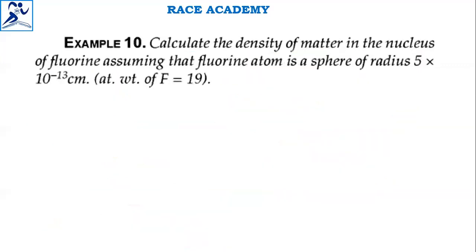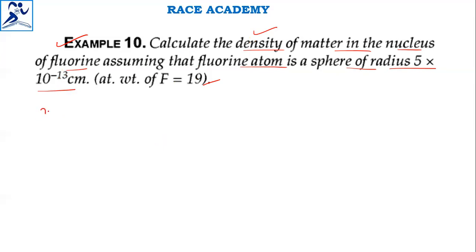Next question. Calculate the density of matter in the nucleus of fluorine, assuming that the fluorine atom is a sphere of radius 5 into 10 power minus 13 centimeters. You know the atomic weight of fluorine is 19. At this juncture, we have to find the density of the matter in the nucleus. The density formula is mass by volume. What is the mass of one nucleus here? Radius is given.